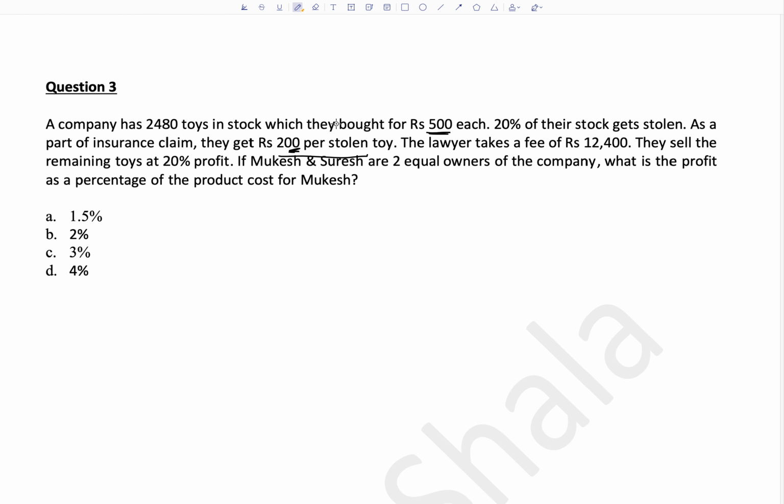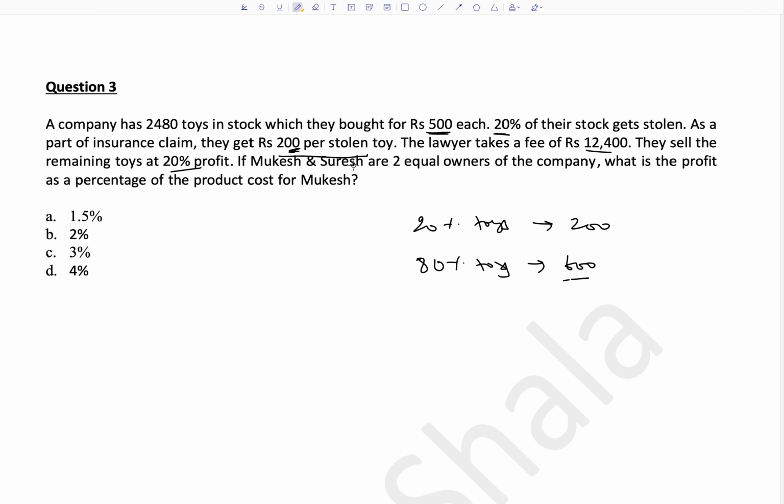The lawyer takes a fee of rupees 12,400. So this is kind of cost incurred for them. They sell the remaining toys at 20% profit. So 20% toys stolen, remaining 80% toys they'll sell at 20% profit. That is for 600 rupees each. So 20% toys they sold at 200, and the remaining 80% toys they sold at 600, because 20% profit on top of 500 rupees.